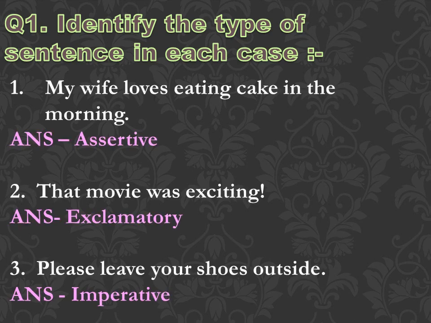The first question was: identify the type of sentence in each case. First, my wife loves eating cake in the morning. This is a type of assertive sentence because this is just making a statement. Then next, that movie was exciting, with an exclamatory mark, expressing a sudden feeling. So this is a type of exclamatory sentence. Third sentence is please leave your shoes outside. This is a type of imperative sentence because this is a kind of request.